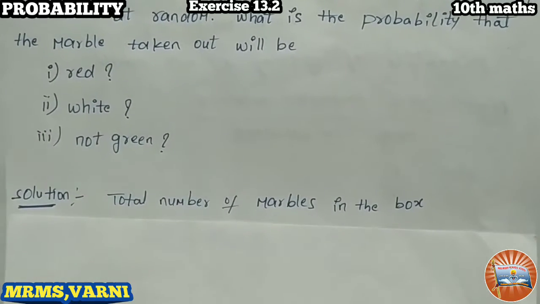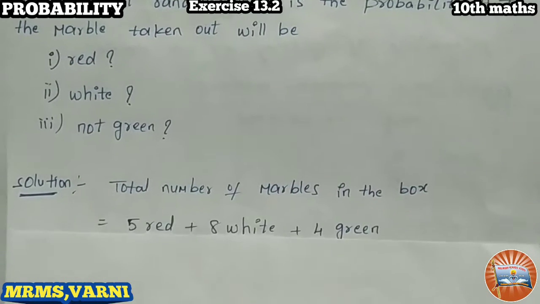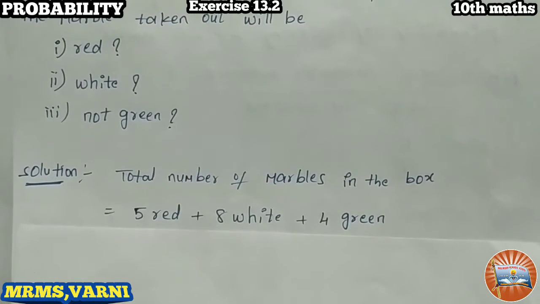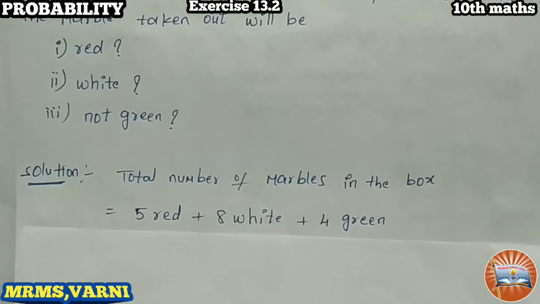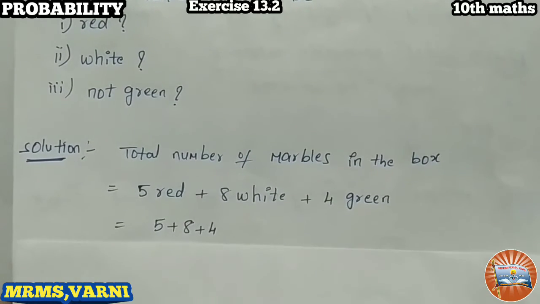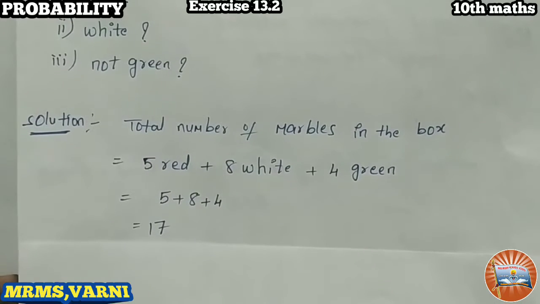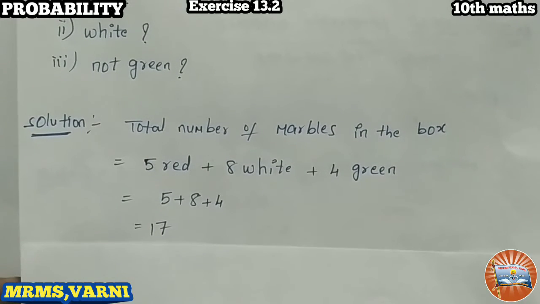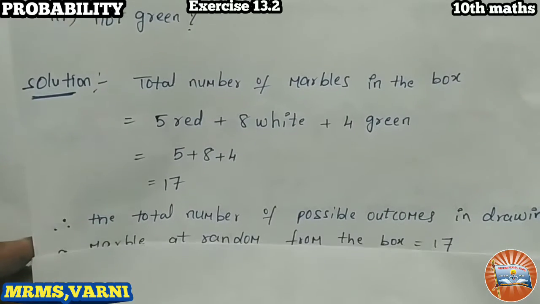So the total number of marbles in the box is 5 red marbles plus 8 white marbles plus 4 green marbles. 5 plus 8 plus 4 makes 17. So the total number of marbles is 17. Let us go to problem number 1.